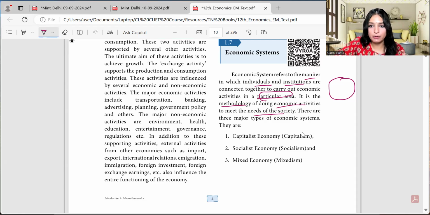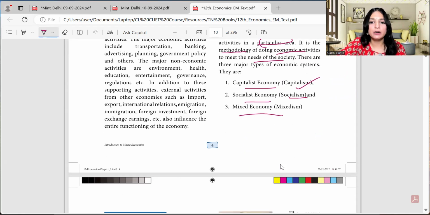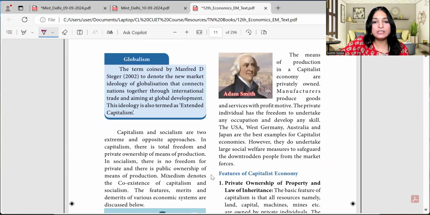Today we are going to talk about capitalism, the capitalist economy. Tomorrow we'll talk about socialist economy, that is socialism, and the day after tomorrow we'll talk about mixed economy. Okay, let's first start with globalism. What is globalism? The term was coined by Manfred B. Steger in 2002 to denote the new market ideology of globalization that connects nations together through international trading and aims at global development. The ideology is also termed as extended capitalism.